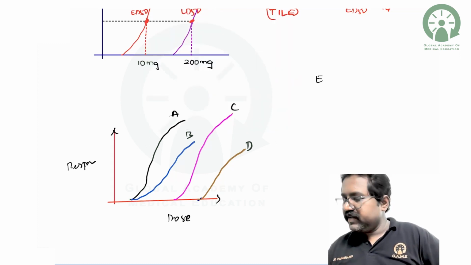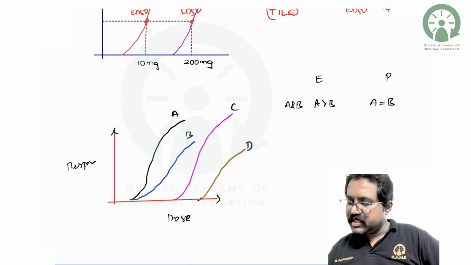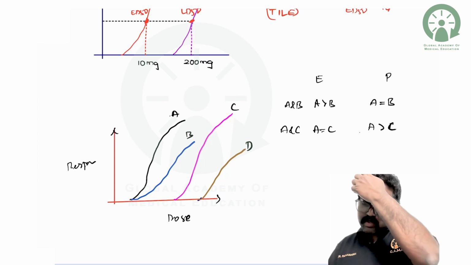Which is more efficacious and potent? Let us write the efficacy here. When you compare A and B, A is more efficacious than drug B, but they are equal in potency. What about A and C? A is equal to C in efficacy, but A is more potent than drug C. What about drug A and drug D?